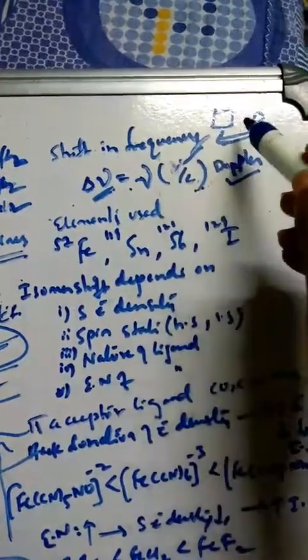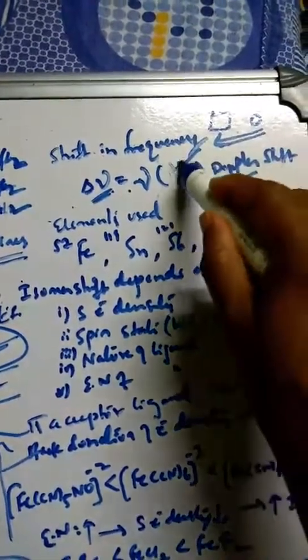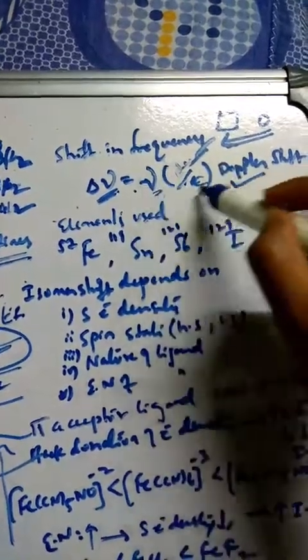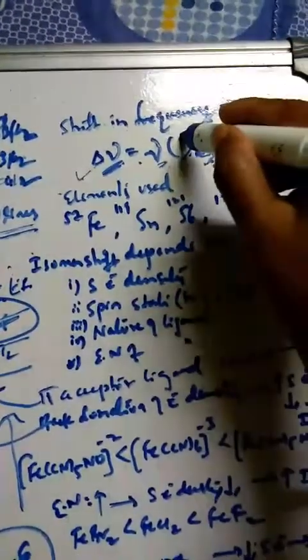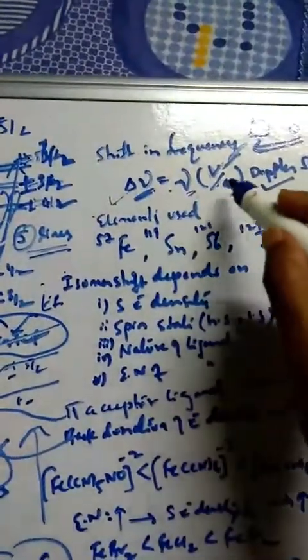The velocity will be given, say 2 mm per second or something. The frequency and the velocity of light you know. If you do all this, you are going to calculate the difference in the frequency. This is the formula you have to keep in mind, which will help you in solving the problems: nu into v by c, depending on the Doppler shift here.